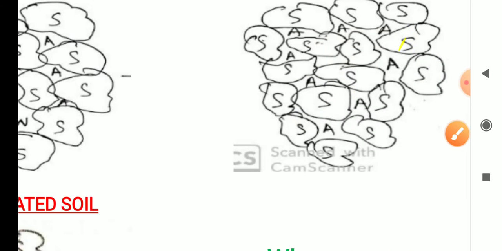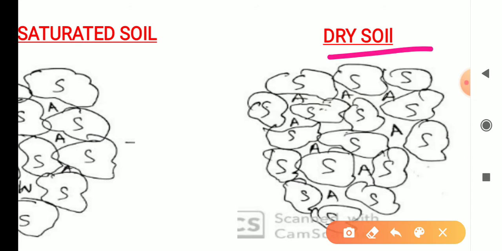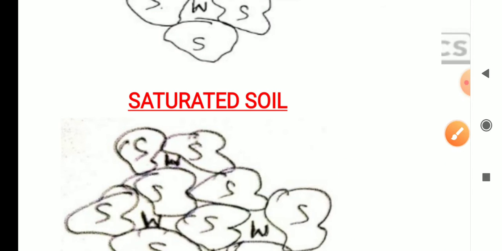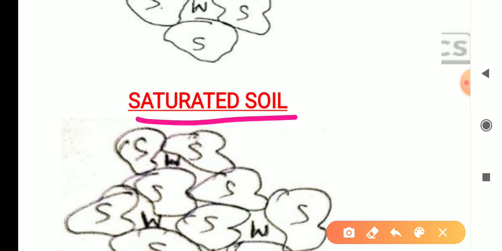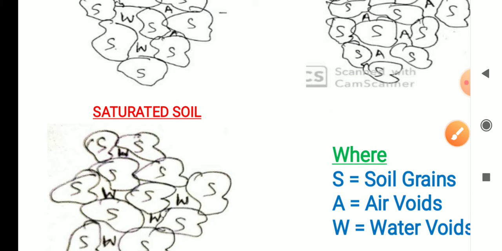Next, two phase of soil means one is dry soil, another one is saturated soil. In that, soil particles are common; air voids plus soil particles is a dry soil, and water voids and soil particles or soil grains is a saturated soil.